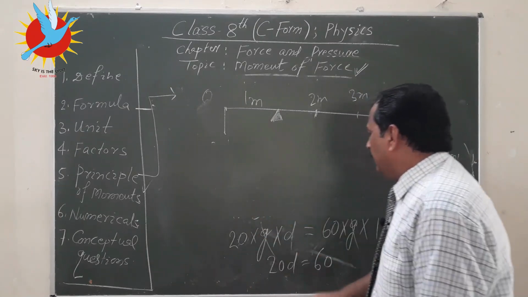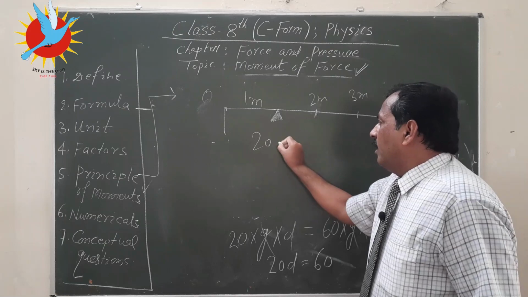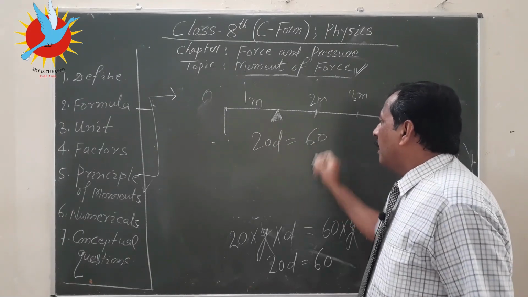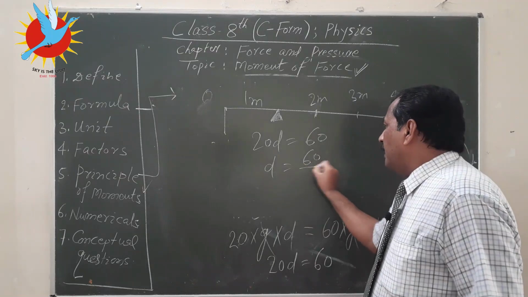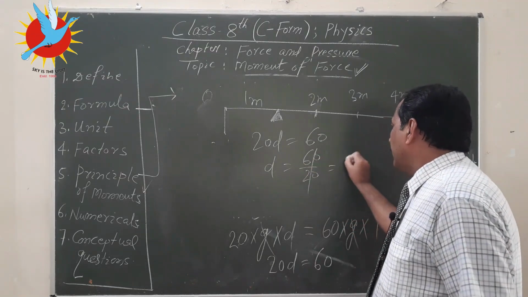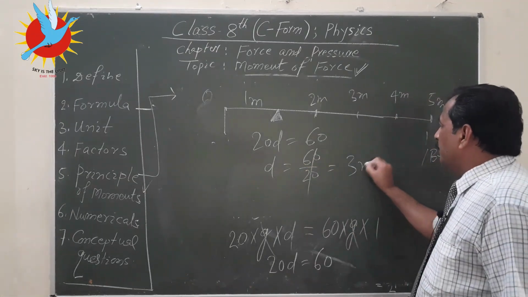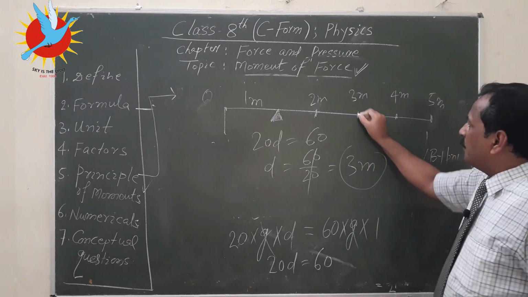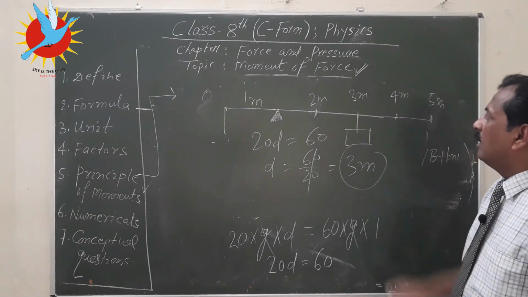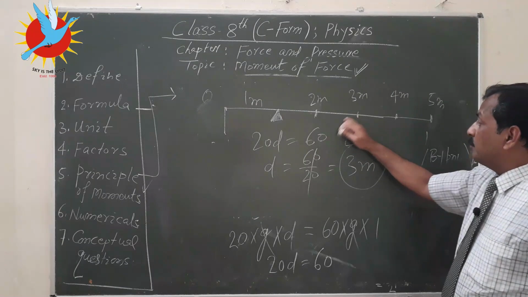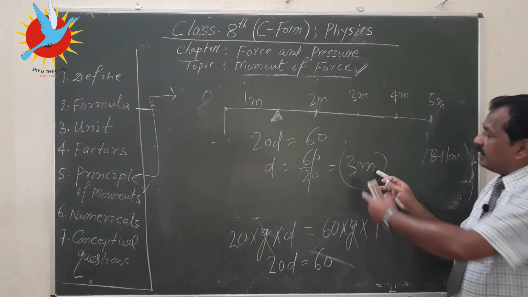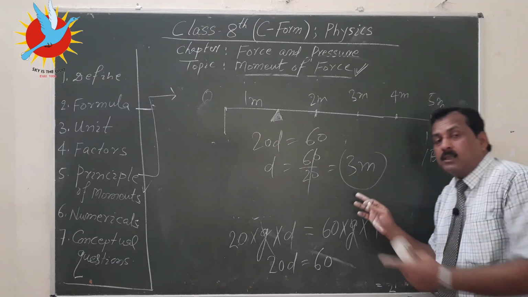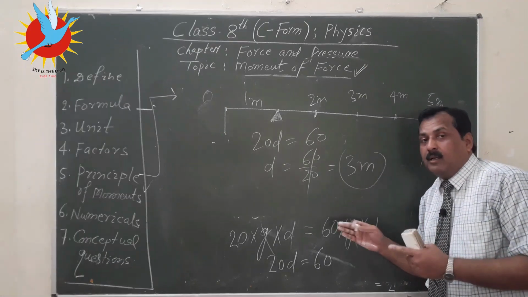So 20d is equal to 60, and d is equal to 60 by 20, that is 3, and the unit of d will be meter. We can place the cat here at a distance of 3 meter. This 3 meter distance is always taken from the fulcrum or pivot.